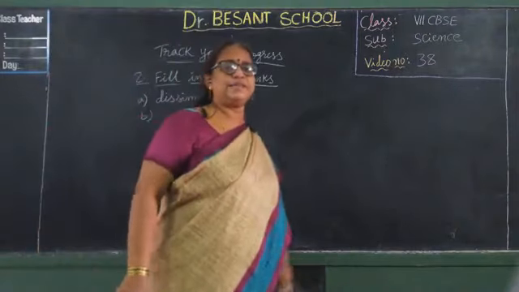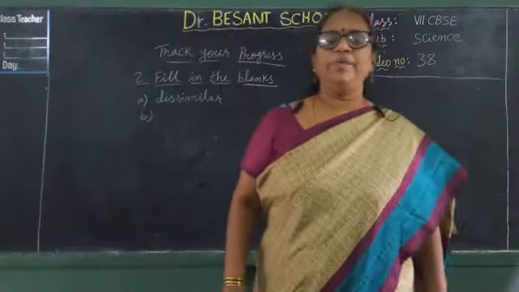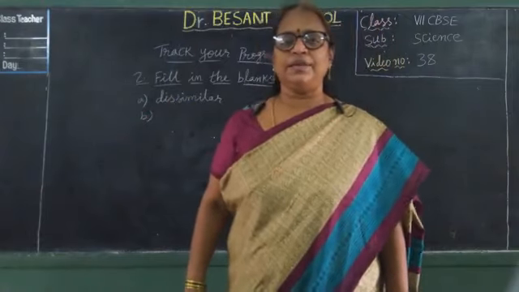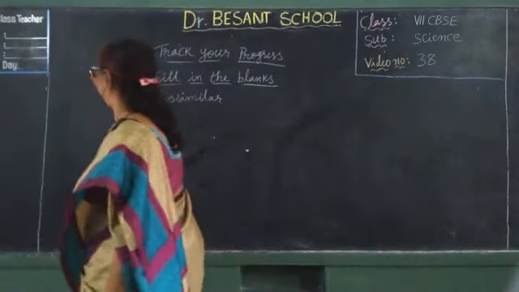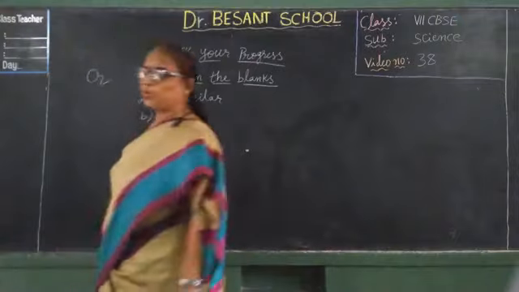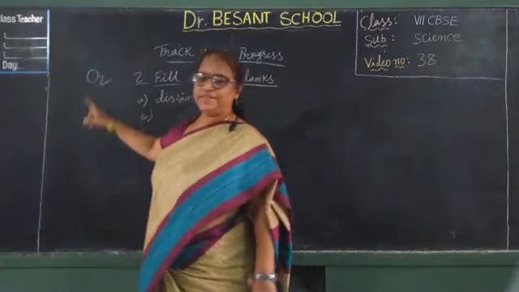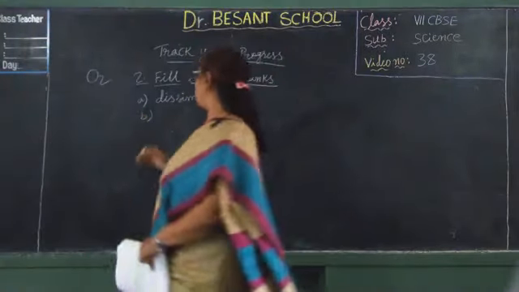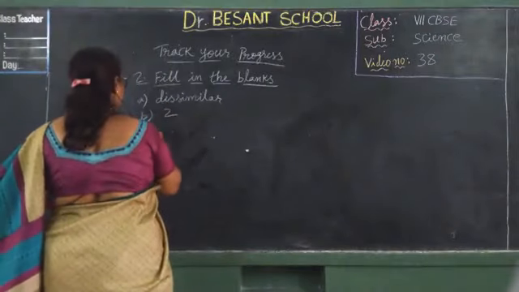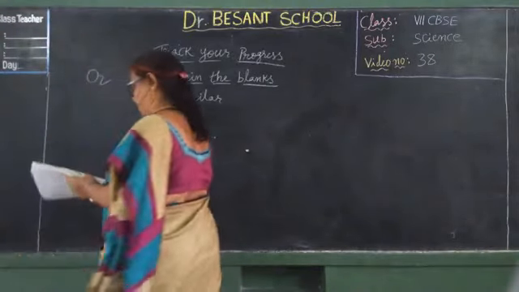Oxygen molecule has dash atoms. How many atoms does an oxygen molecule have? Oxygen molecule is represented, as we discussed yesterday, as O2. What does this 2 represent? 2 atoms. So oxygen molecule has 2 atoms.